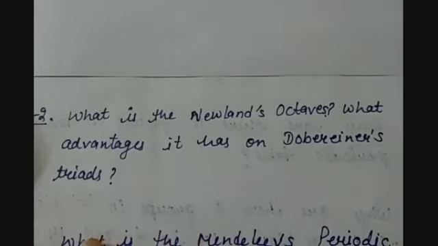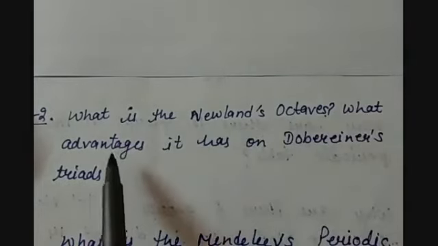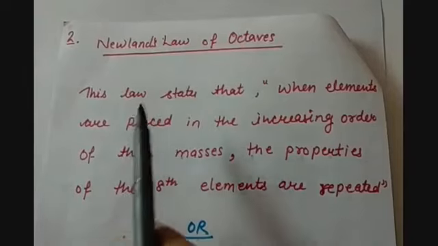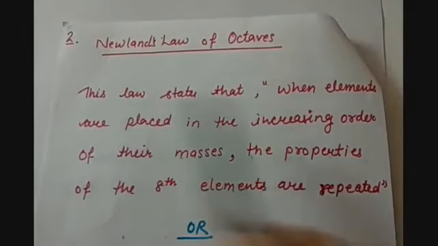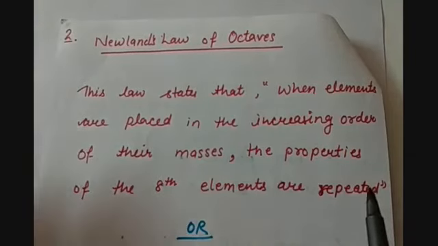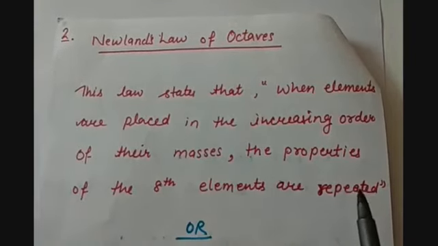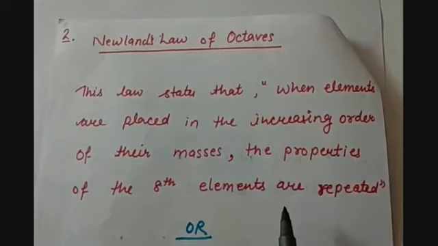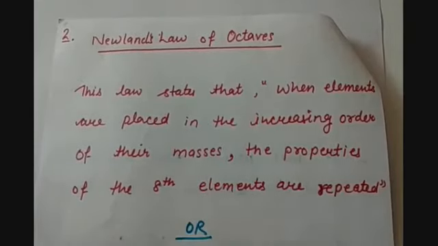Question number 2 is, what is Newlands' octave? What advantages does it have over Dobereiner's triad? Newlands' law of octave is, when elements are placed in the increasing order of their atomic masses, the properties of the 8th element are repeated. So according to him, there was a periodic function of their atomic masses: when the elements are placed in the increasing order of their atomic mass, every 8th element will repeat the properties.